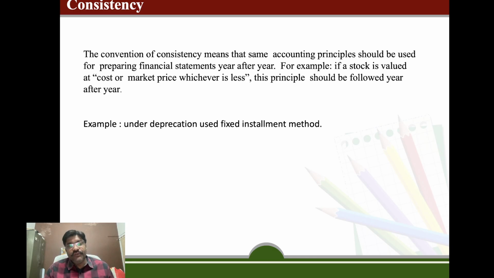We are not going to change frequently, saying that this year we will use one method and another year we will use another method. This is not an easy or the right way to prepare the accounts. The second problem is that with this method we cannot calculate the actual profit or loss earned by the business during the previous years. So to make a comparative statement or to know the real financial position of the business, we will follow the same method for a longer period of time. And this convention is also based on the going concern concept.